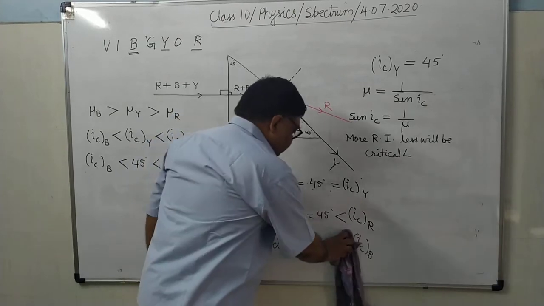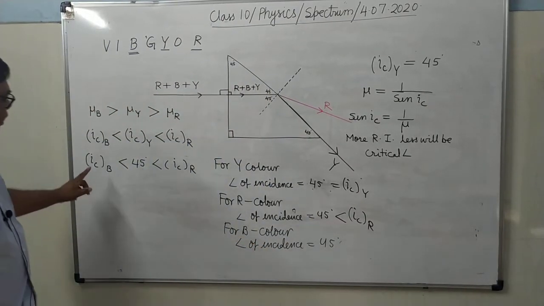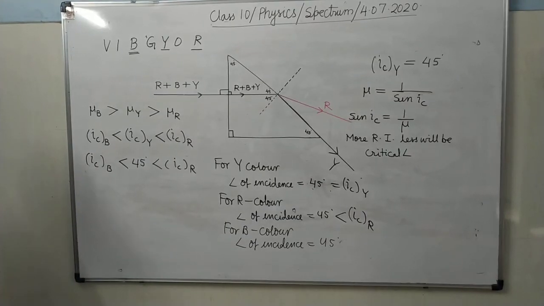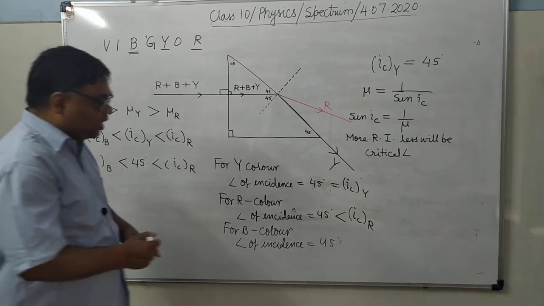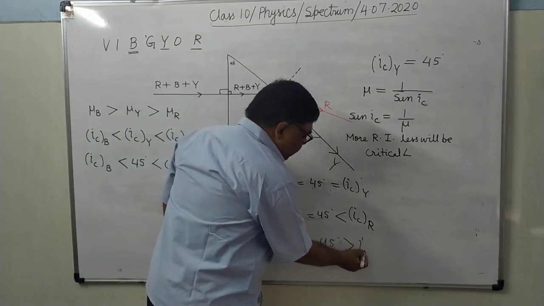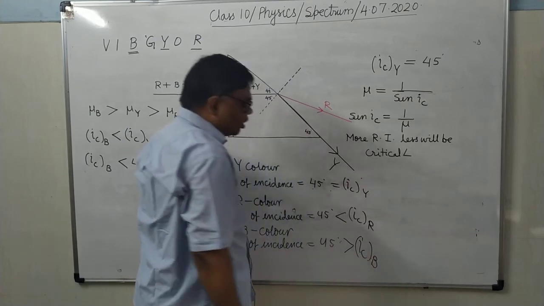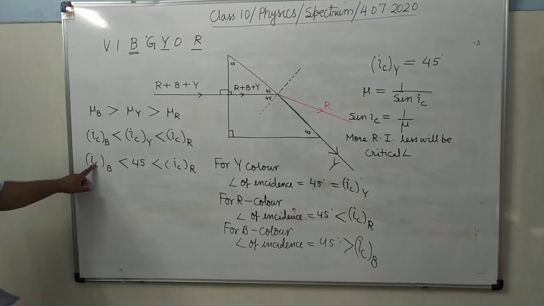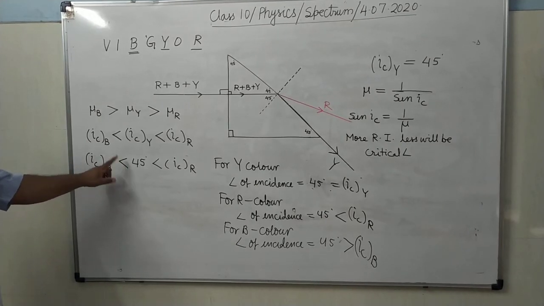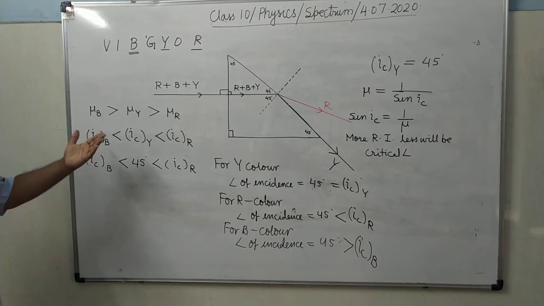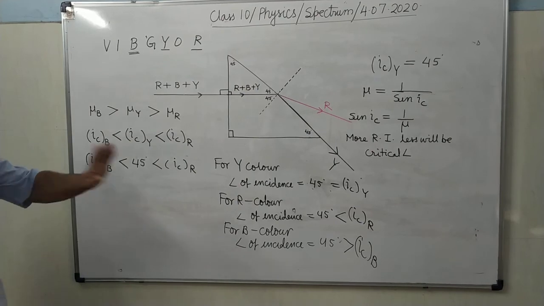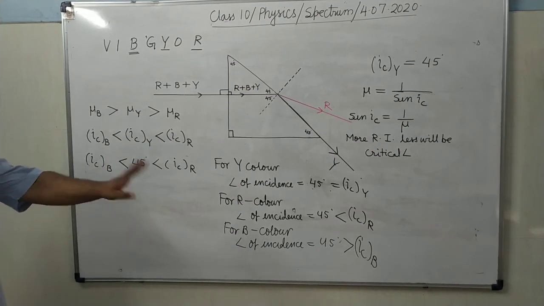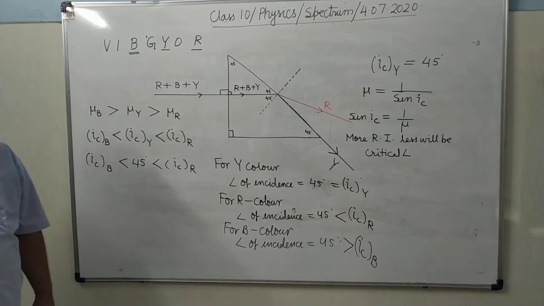You see here, critical angle for blue color is smaller than 45 degree, means it may be 42 degree, 41 degree, 43 degree, while the angle of incidence is 45, means angle of incidence is greater than the critical angle.